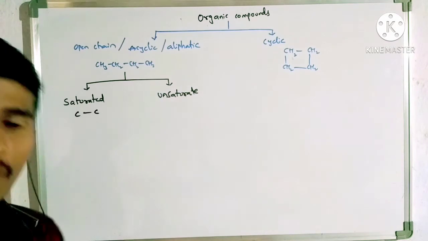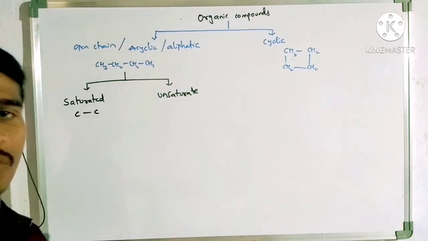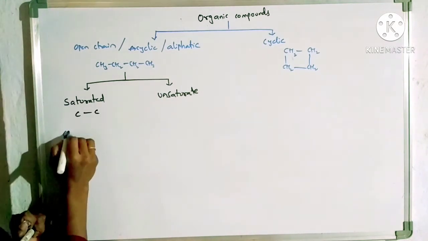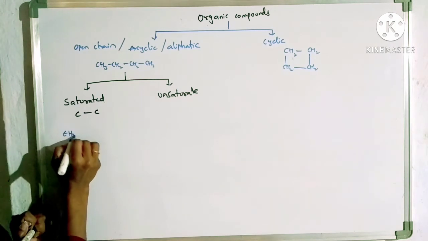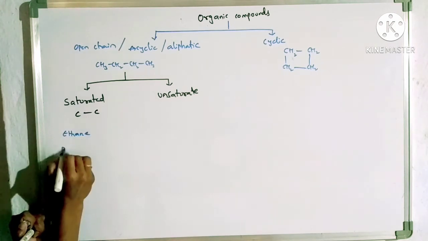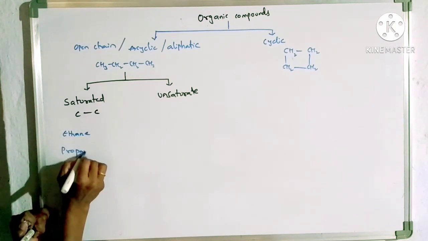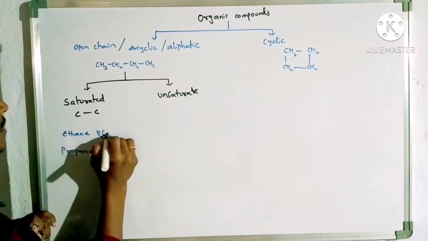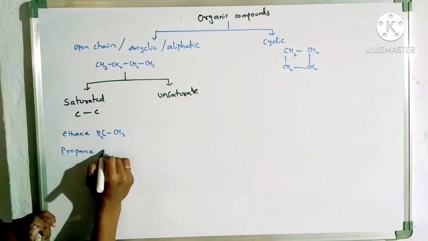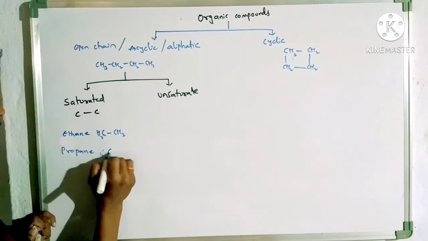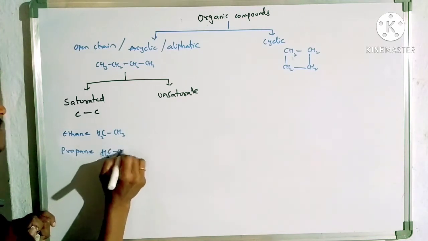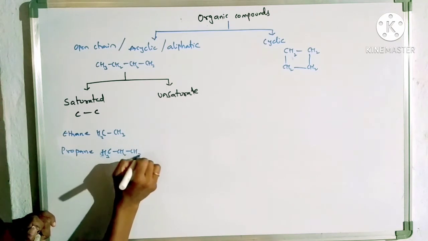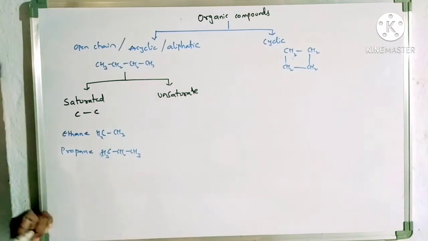Whatever compounds have only C-C single bonds are known as saturated. Ethane is the best example, and propane is also a good example: CH3-CH3, and in propane CH3-CH2-CH3. These two are saturated hydrocarbons.